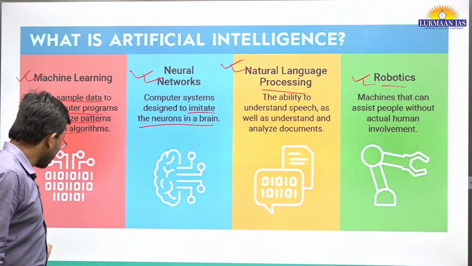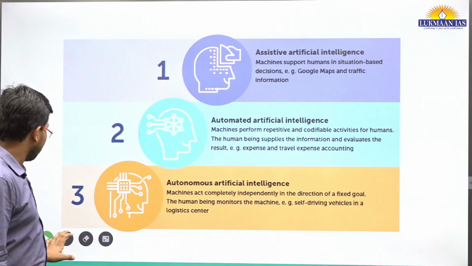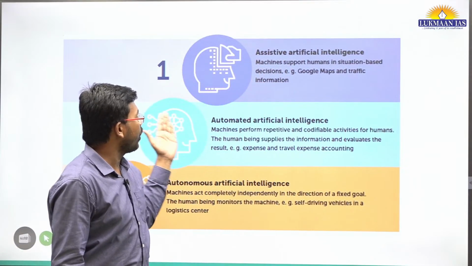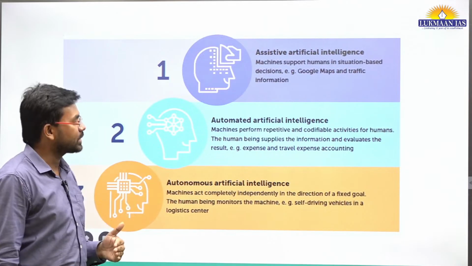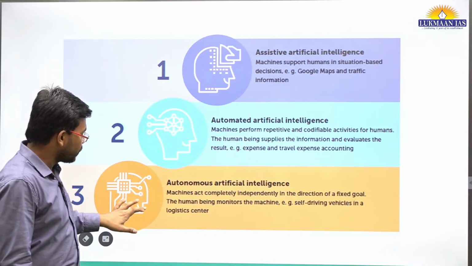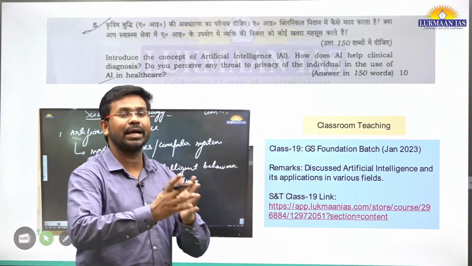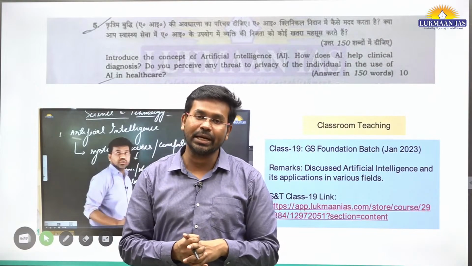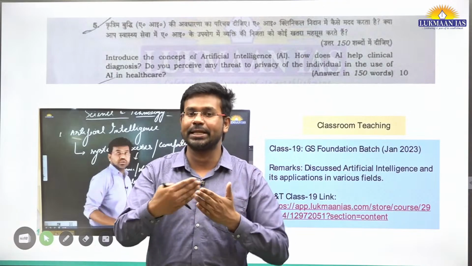All right. Having understood this, now let us see some other things also. For example, assistive artificial intelligence, automated artificial intelligence, autonomous artificial intelligence. As of now, the artificial intelligence we are using is specific artificial intelligence. Later on, we are thinking of building general artificial intelligence. They will be more advanced systems, generalistic in nature.